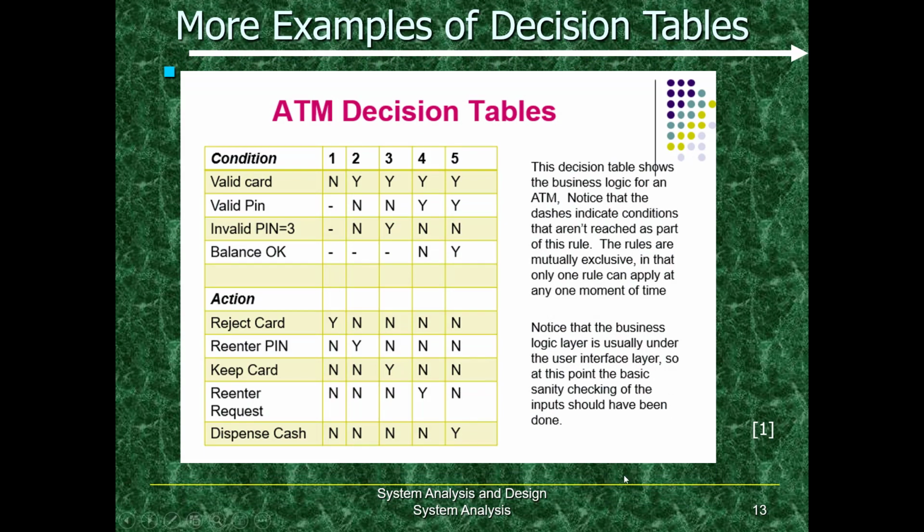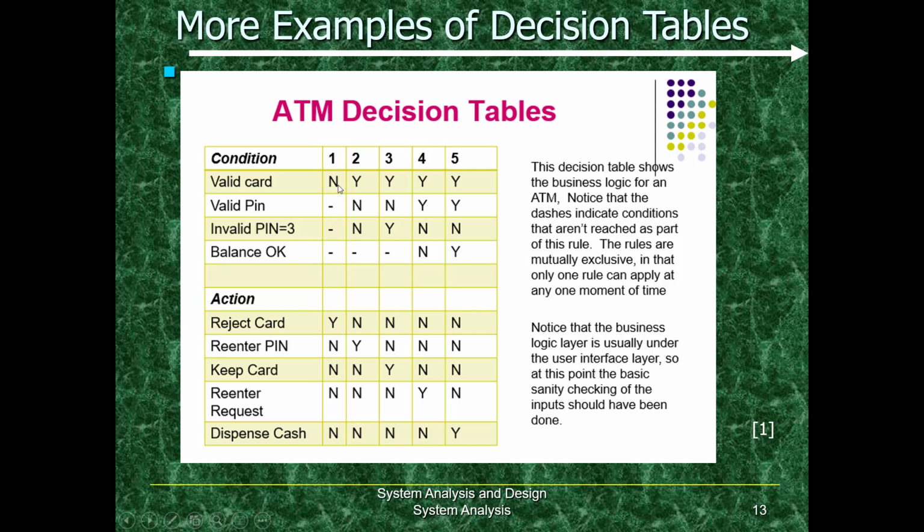So this is one of the real world examples that we use, ATMs. It shows a business logic. The dashes indicate the conditions aren't reached as part of the rule. It means these dashes mean that these conditions are negligible. So we have 5 cases here.